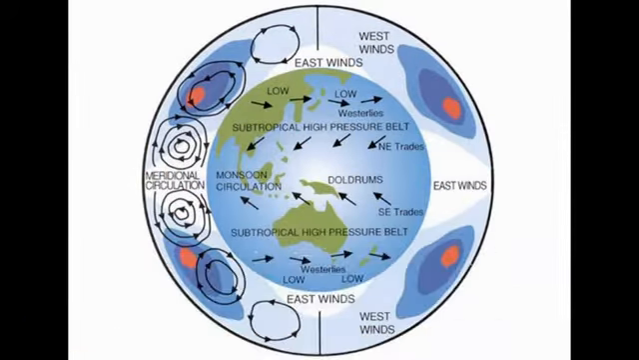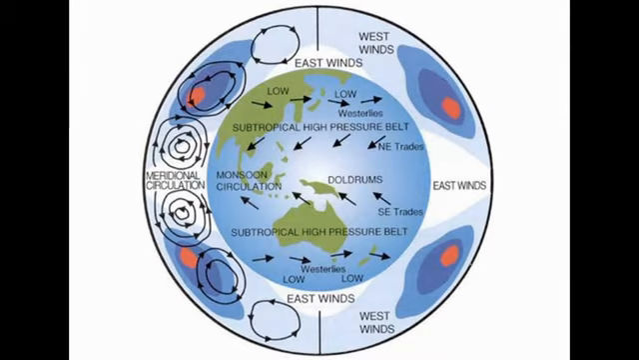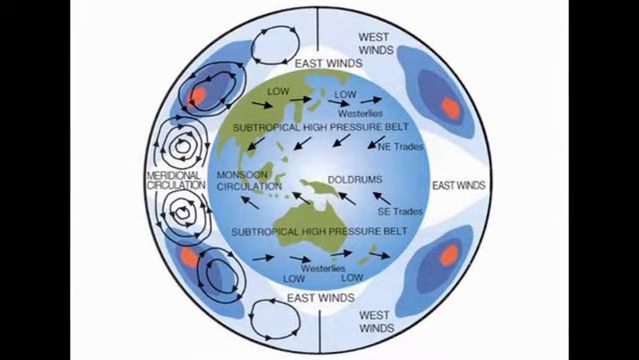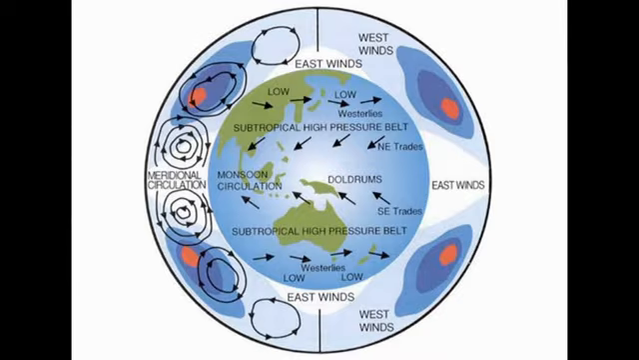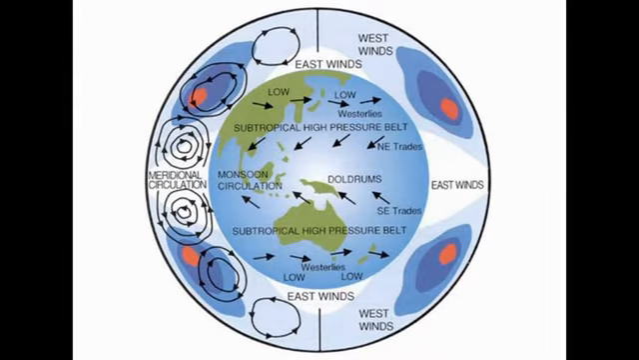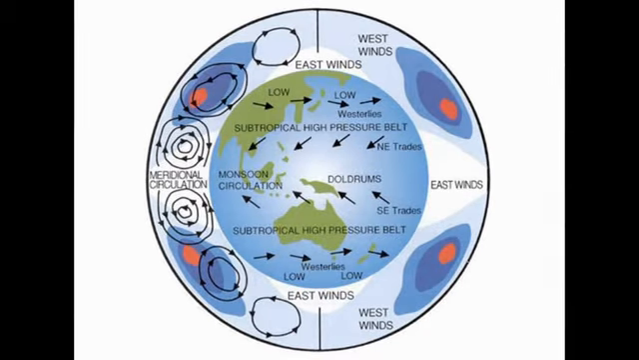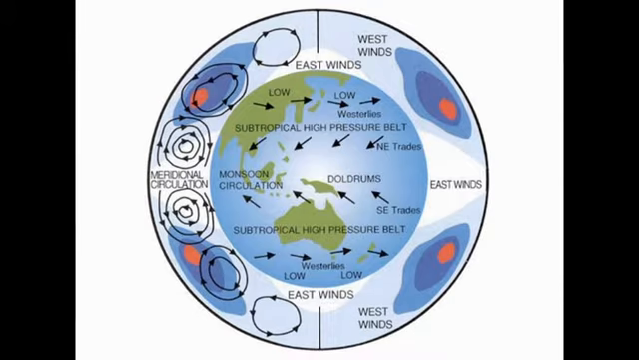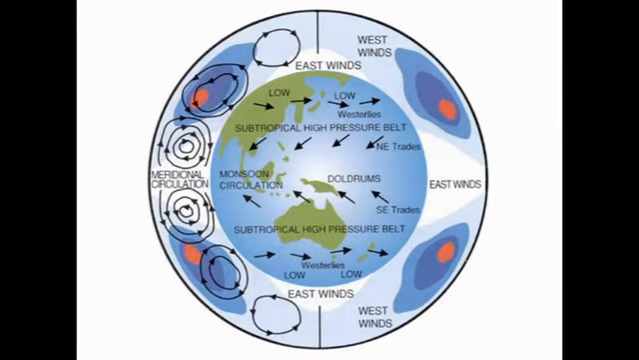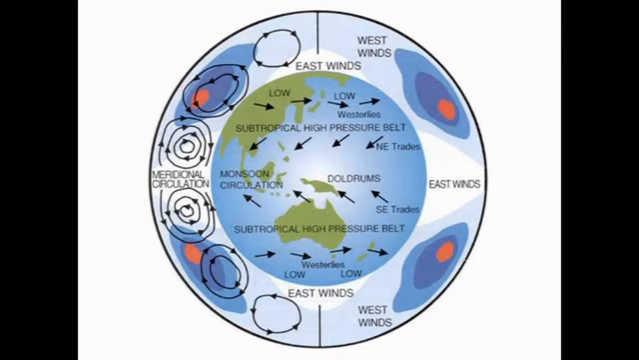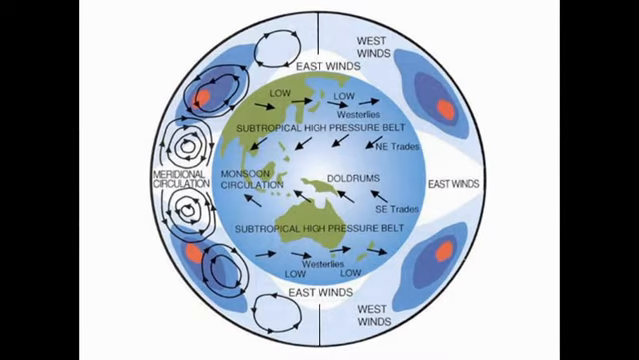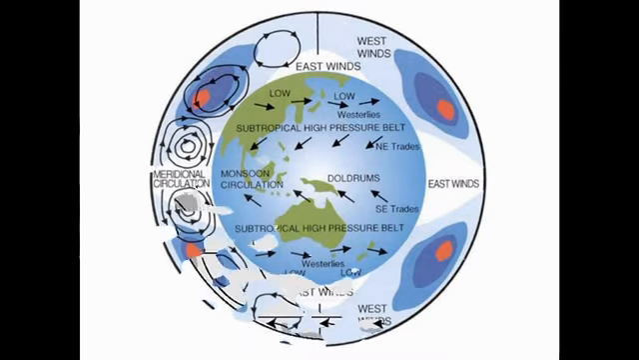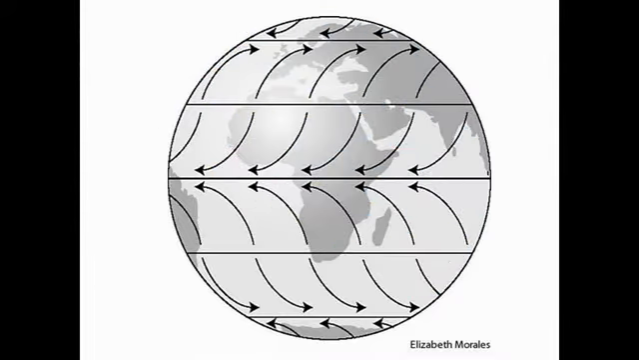This is a diagram of a global wind. See, global winds cause the poles to have low pressure areas, and around the equator it's going to be really hot, so it's going to be low pressure. And around the tropics of Cancer and Capricorn, it's going to be high pressure because it's going to be colder.